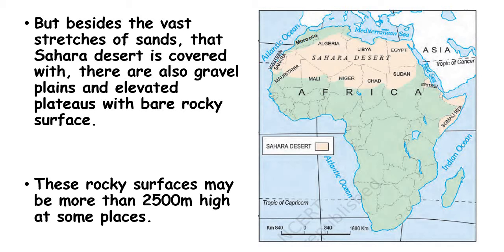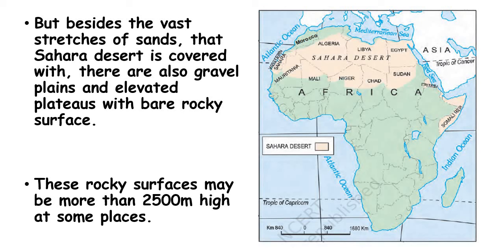But besides the vast stretches of sand that the Sahara Desert is covered with, there are also gravel plains and elevated plateaus with bare rocky surfaces.